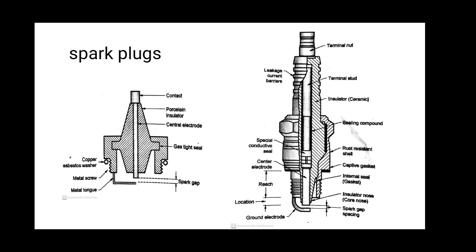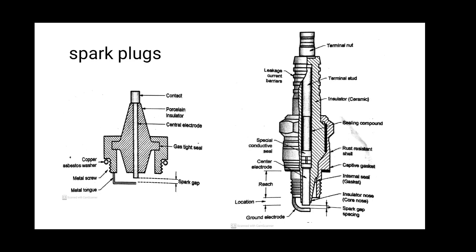There is a copper asbestos washer, metal screw, metal tongue, bent metal which is called a metal tongue because it looks like a tongue. Other parts are central electrode, gas tight seal, porcelain insulator, contact, and the dotted line shows the spark gap.